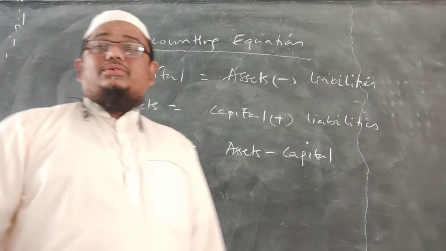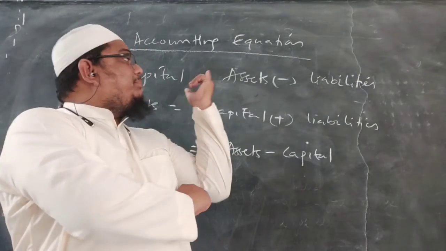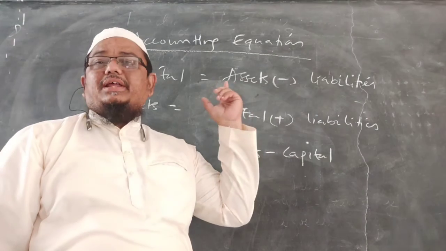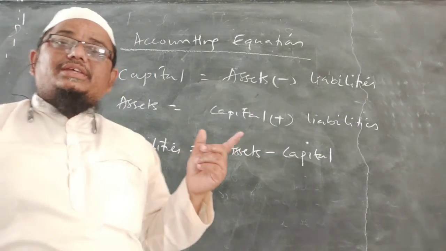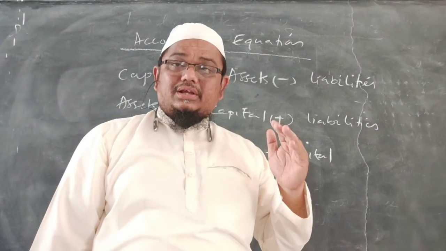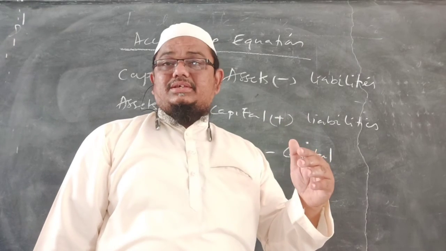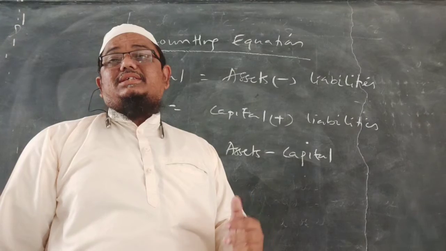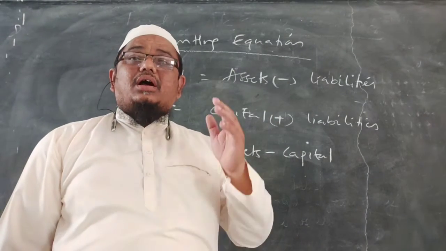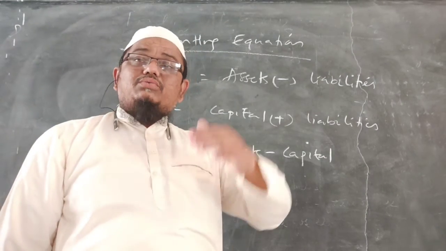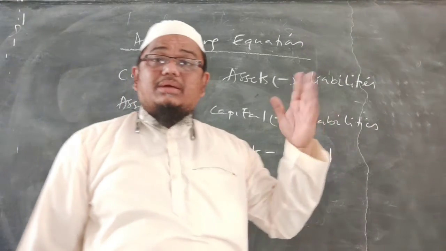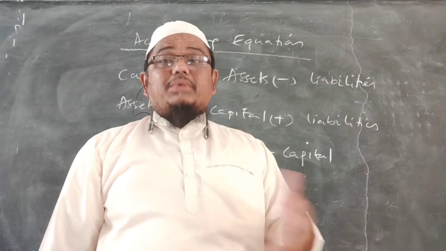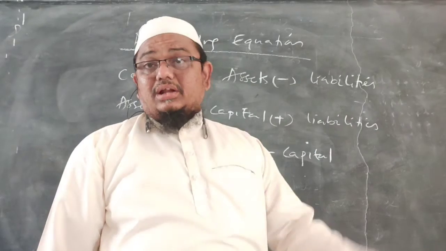So capital is equal to assets minus liabilities. Capital is the owner's equity. It is the amount the owner has invested in business. The capital belongs to the owner, assets belong to the business, and liabilities are the obligations of business towards different parties, for example towards suppliers, owners, government, employees, workers or laborers.